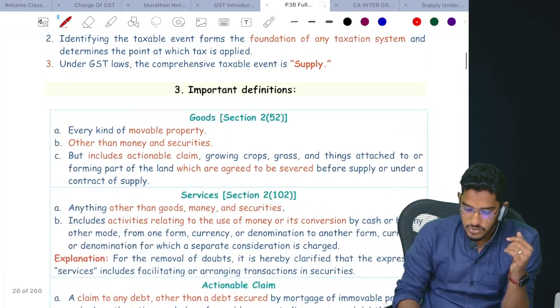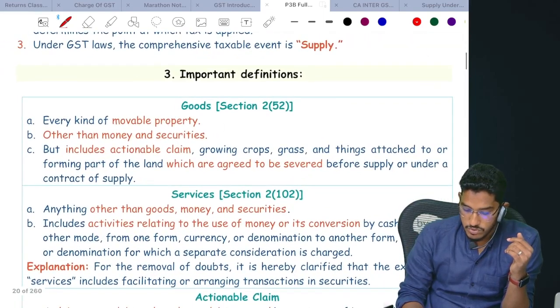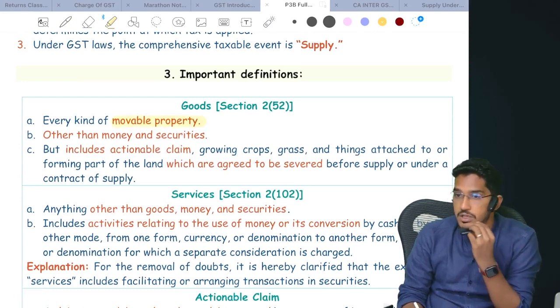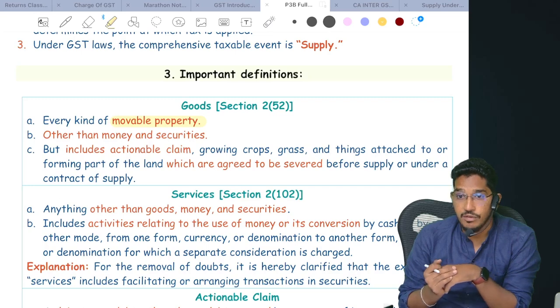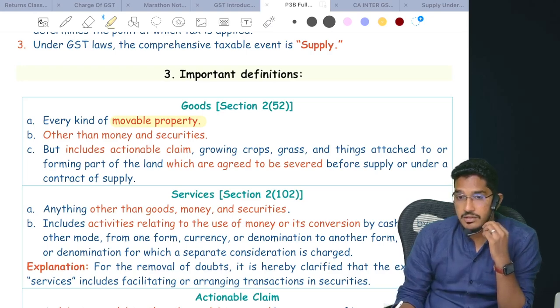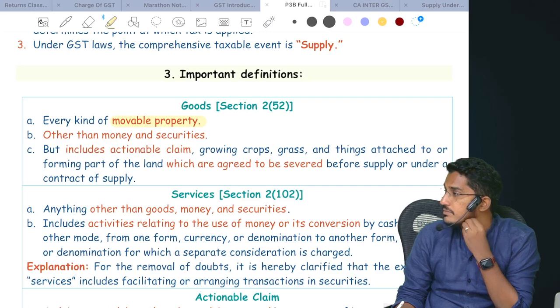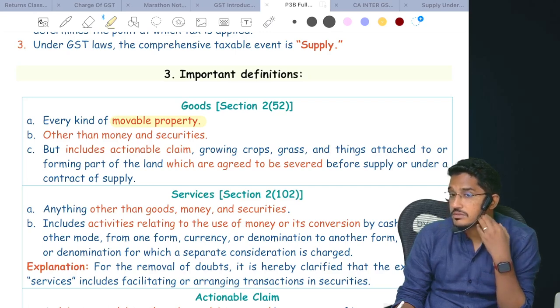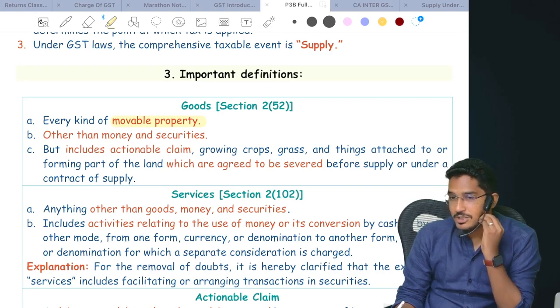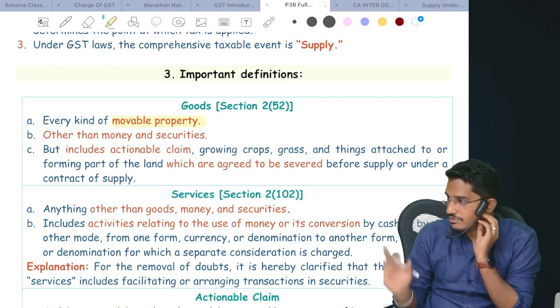So we will try to understand now what is the meaning of goods, what is the meaning of services. If we look at the definition of goods, they have defined the term goods as every kind of movable property. Now what is movable property? If you look at the definition of property, they say something like which is other than immobile property. Then what is immobile property? Other than movable property. So that loop is never going to end, right? So we have to define something.